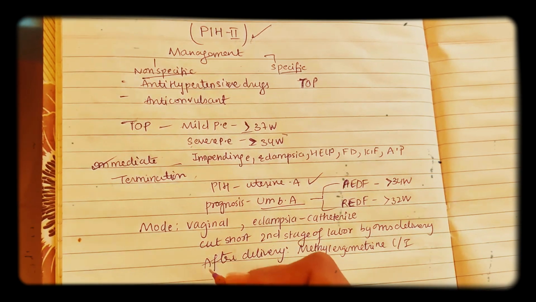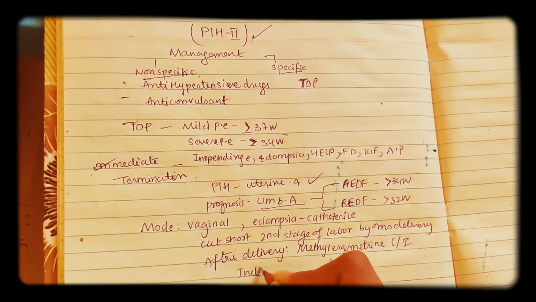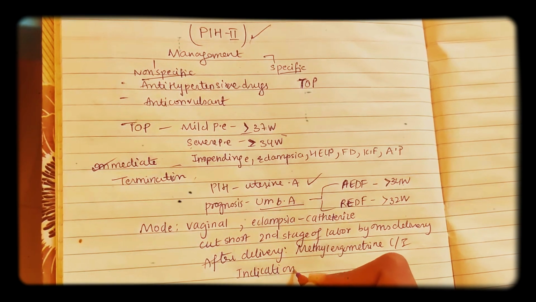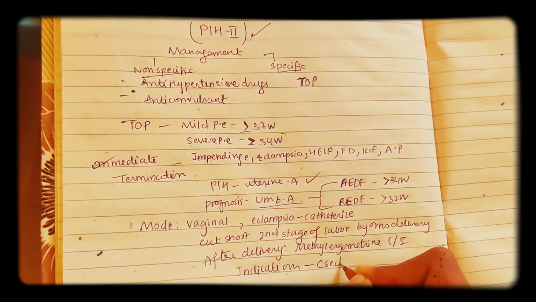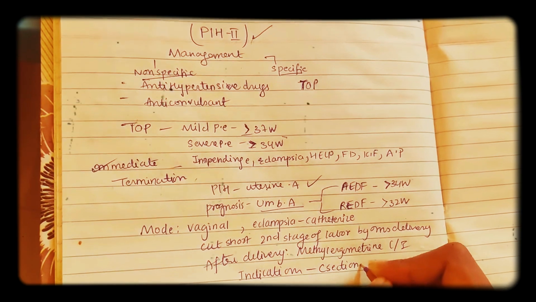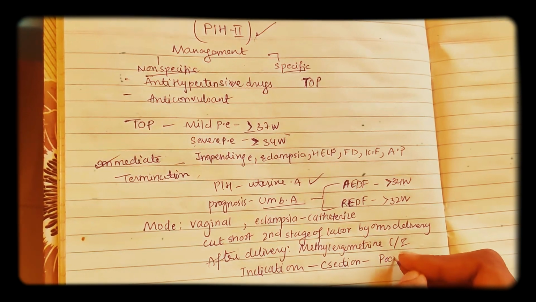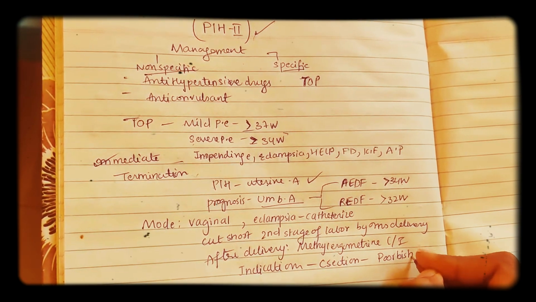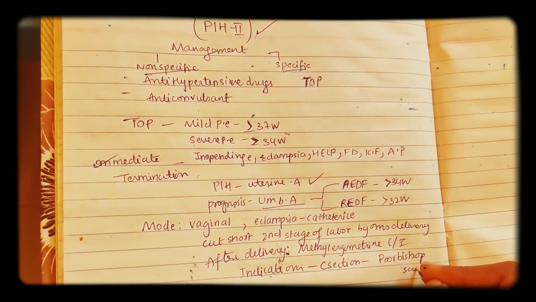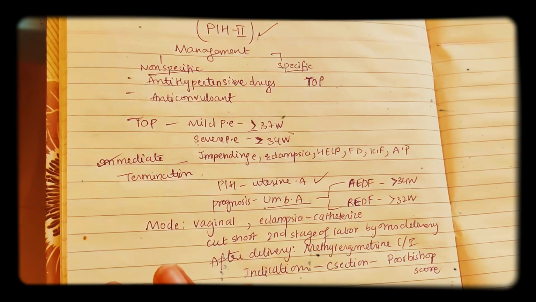So now coming to indications for C-section or cesarean section. In cesarean section, what are we going to do? If there is a poor Bishop score, there is one score called the Bishop score. If that Bishop score is poor, then you will do C-section.